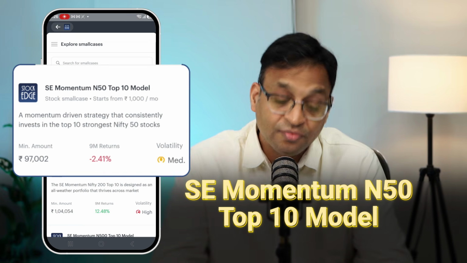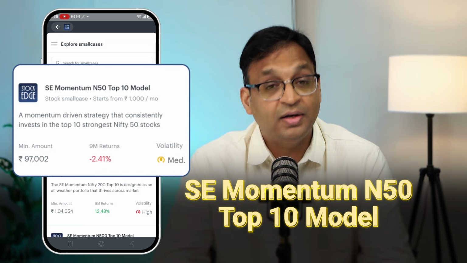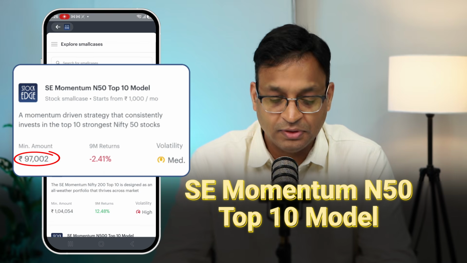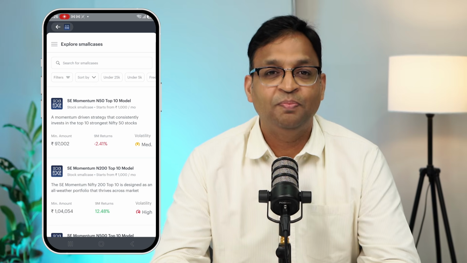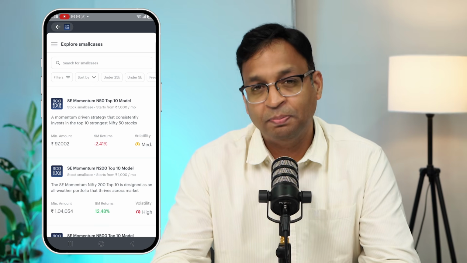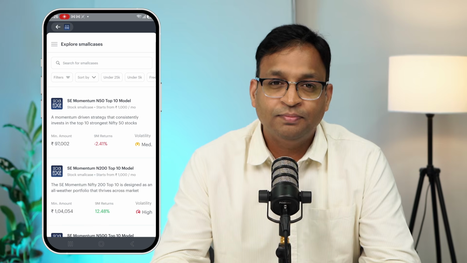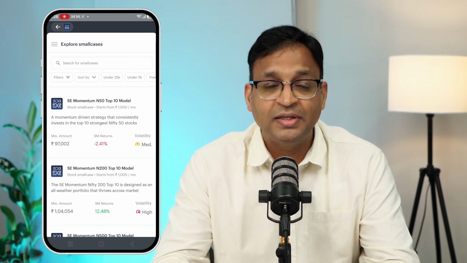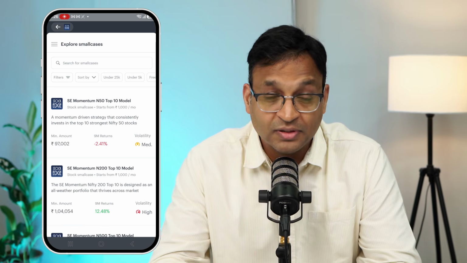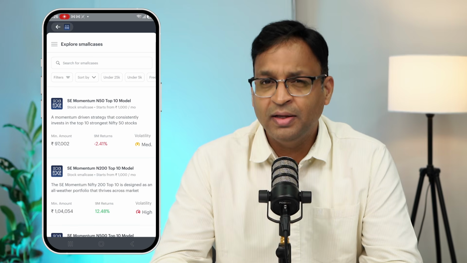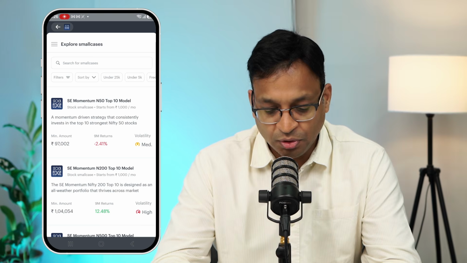We have Nifty 50 investment case, which is currently down, but minimum investment required is around 97,000 rupees. What is this? We identified 10 top stocks in Nifty, and accordingly, we recommend you that these 10 stocks should be part of your portfolio. Currently, we have kept it as discretionary. So whenever we see there is a need of shift in momentum from one stock to the other stock, we accordingly inform you to shift your trade.